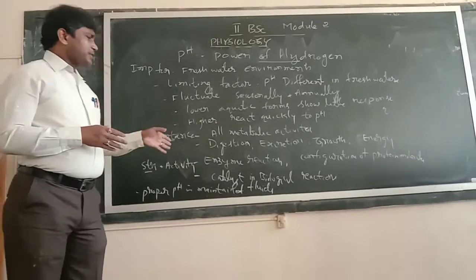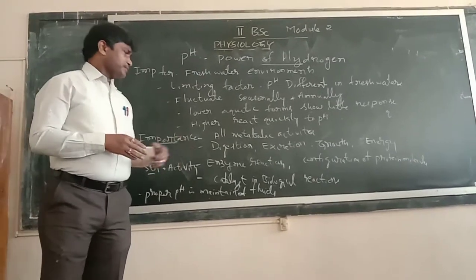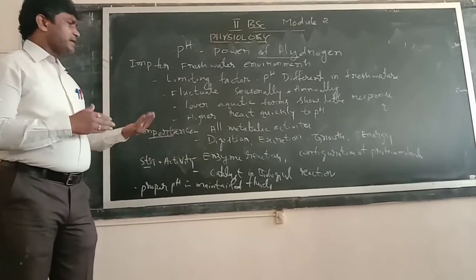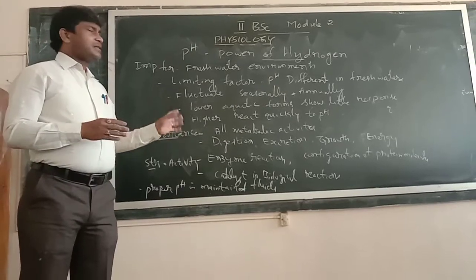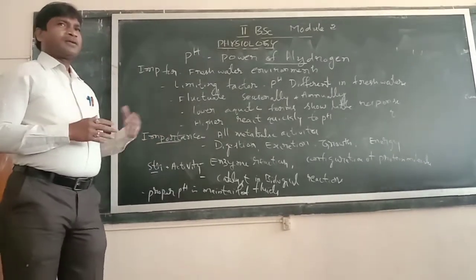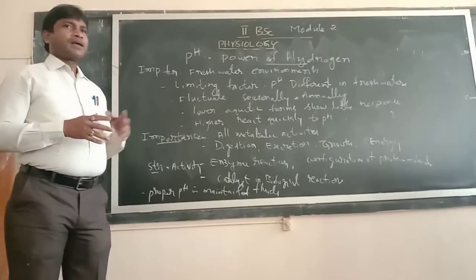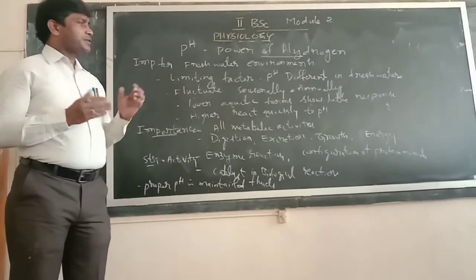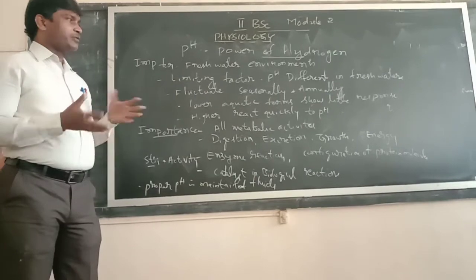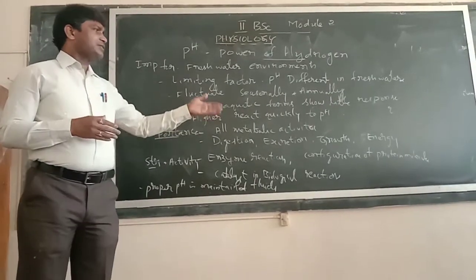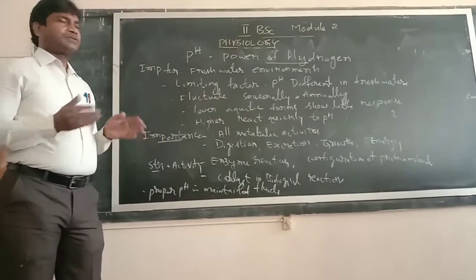And then here the pH generally acts like a catalyst in biological reactions. What is a catalyst? A catalyst is one which increases or decreases the rate of a reaction. Various reactions are going on in our body, mainly digestion, excretion, growth, energy, metabolism.